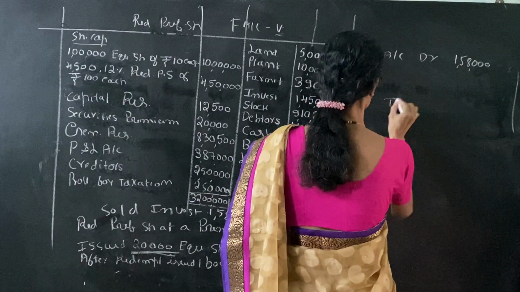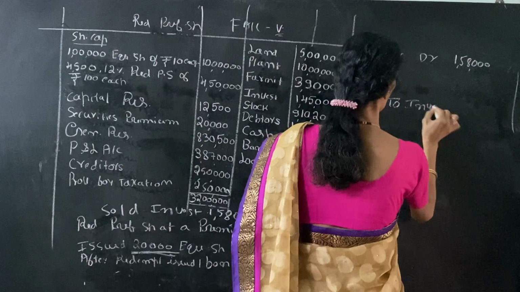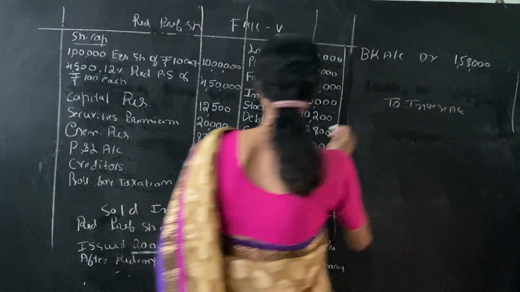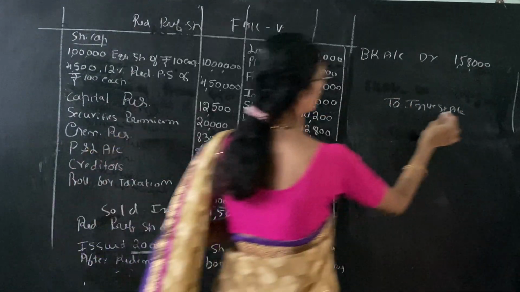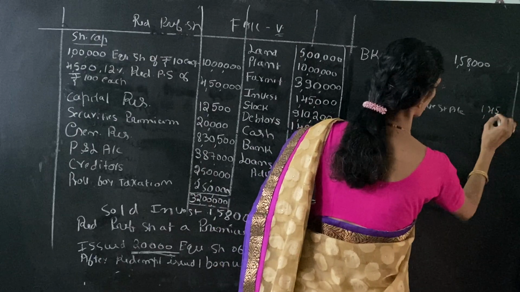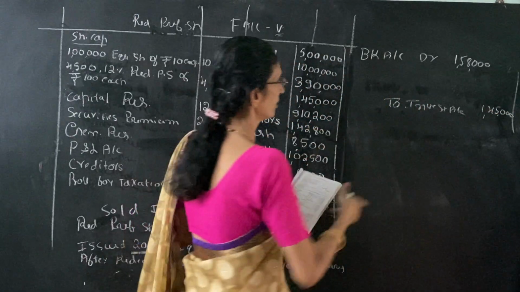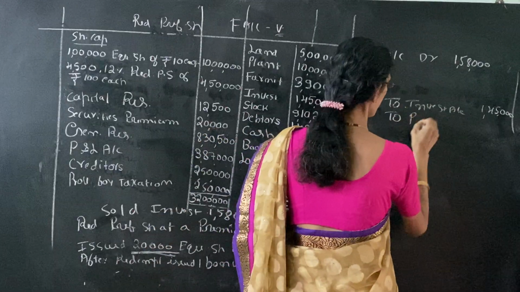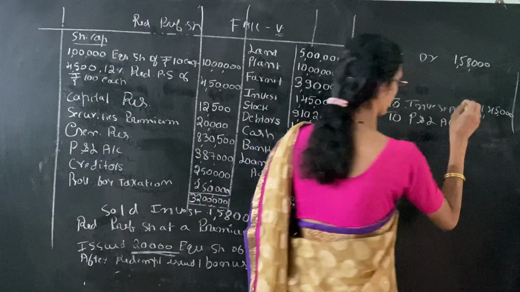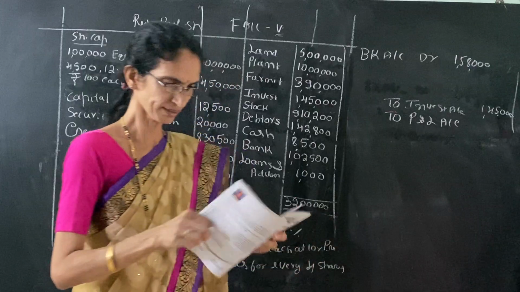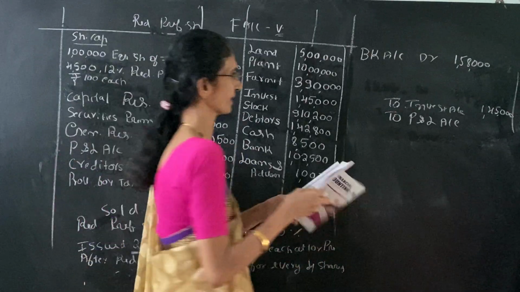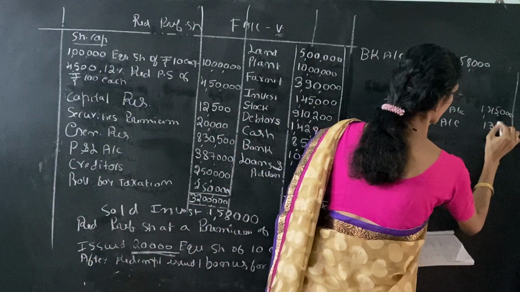Then the investment goes out of the investment account. The investment amount is 1,45,000. See here, the credit side is less, so we have to write it to profit and loss account. That means it is a profit of 13,000.